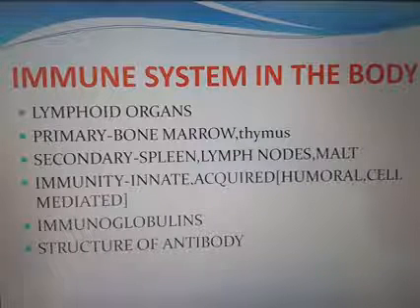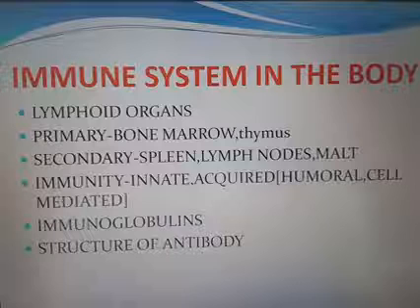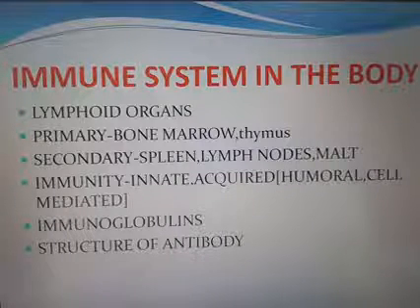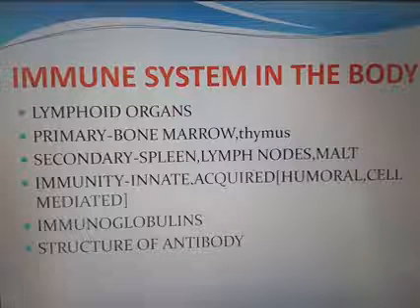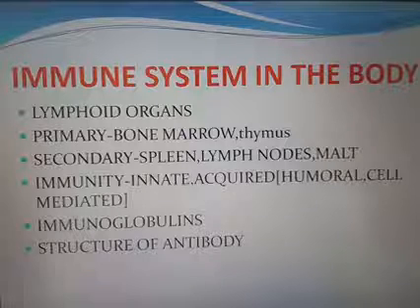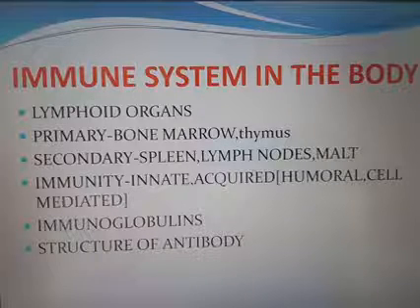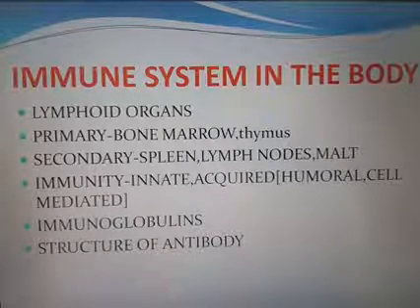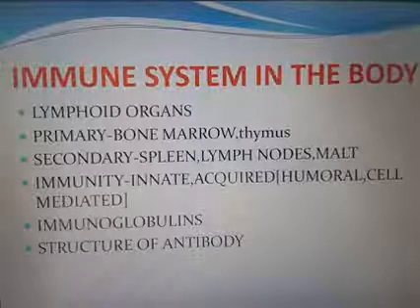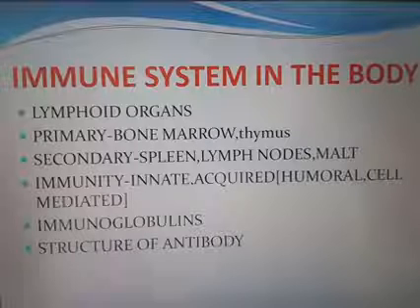The next one is IgM. IgM is the first antibody released by plasma cells to neutralize antigen. When an antigen enters our body, the first antibody released is IgM. Then IgD.